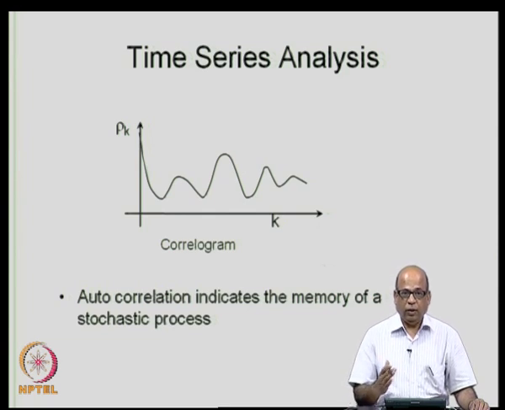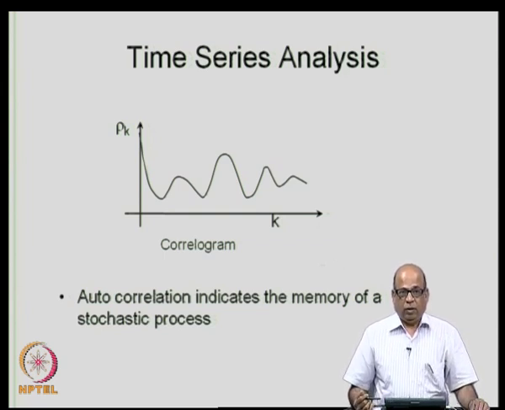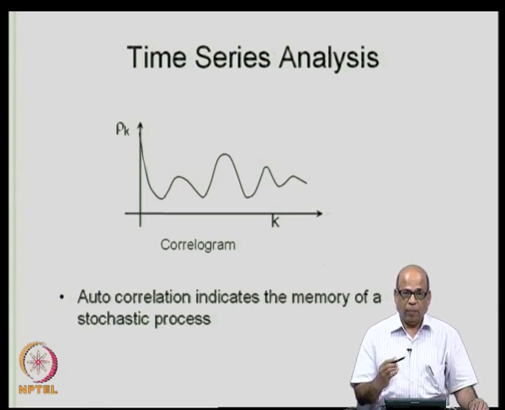So, essentially rho k or the autocorrelation function indicates the memory of the process, how far into the time it is able to remember what has happened before, and therefore, it becomes a handy tool for us to model the time series. So, the correlogram gives important information about the process.